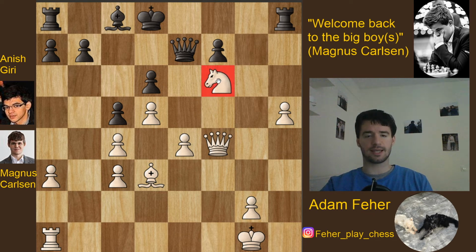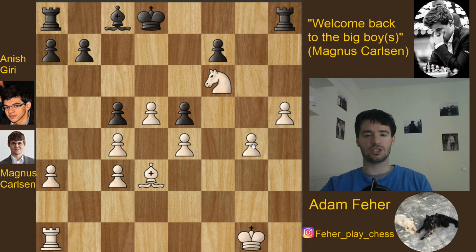So this knight is extremely dominant on f6, basically locks this rook, and actually the whole army of black is just paralyzed by this one knight on f6. So Giri tried to exchange the queen, but Carlsen just accepted this, and after taking black he played g4, making sure that after g5 his knight is well protected.